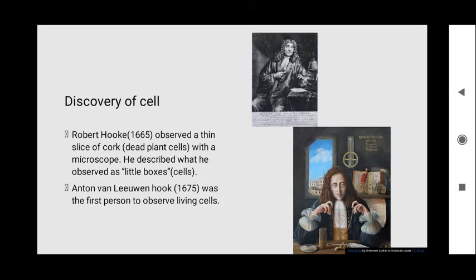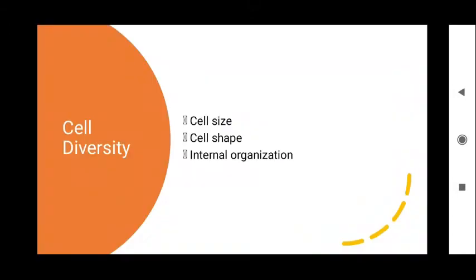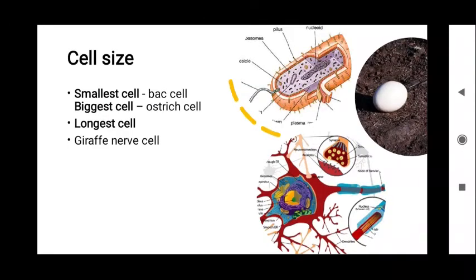Now, let us move to cell diversity. All cells are very diverse in nature in terms of their shape, size, and internal organization. Based on their function, its diversity also varies. First, let's learn cell size. Cell size differs greatly in its components. Cell size is limited by cell surface area to volume ratio. As the cell grows, its volume increases much faster than its surface area.